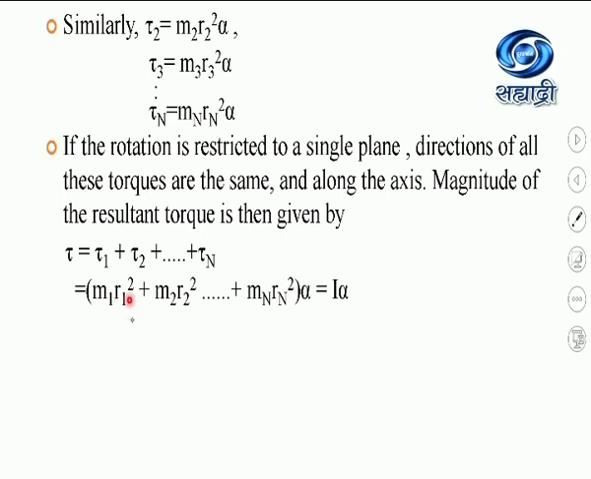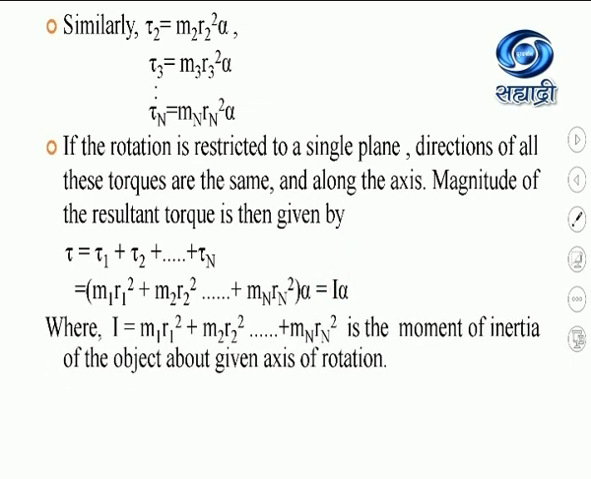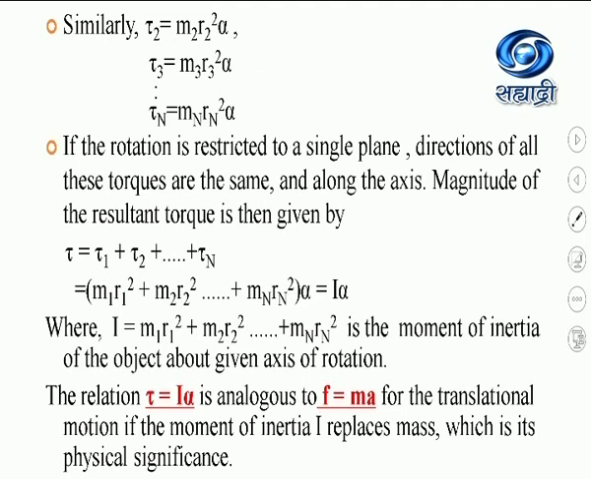Now, as we already know, m1 r1 square plus m2 r2 square plus mn rn square is a capital I, which is the moment of inertia. So I can write I equal to m1 r1 square plus m2 r2 square plus mn rn square, the moment of inertia of the object about the given axis of rotation. So I got the relation tau equal to I into alpha.